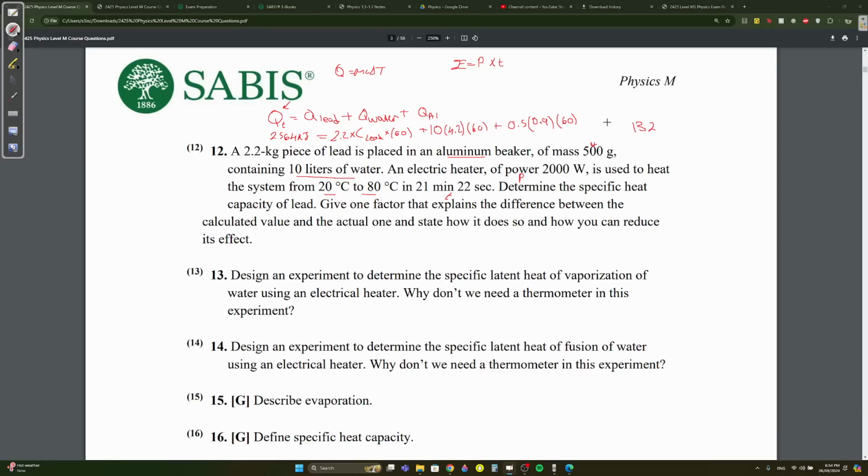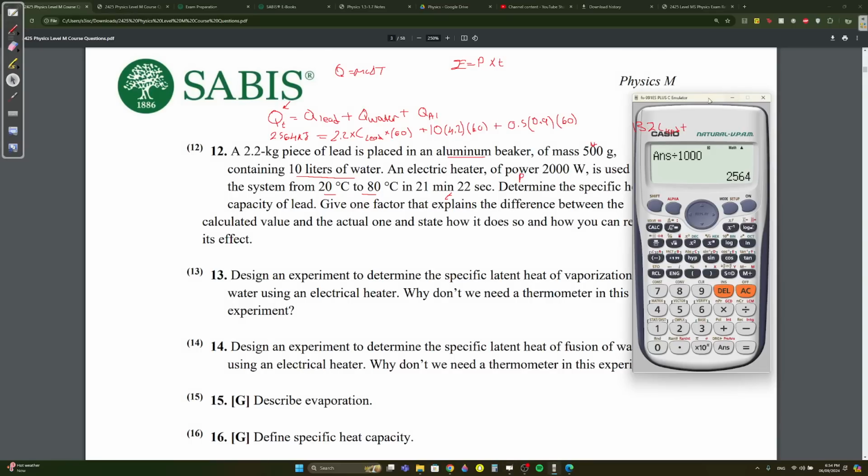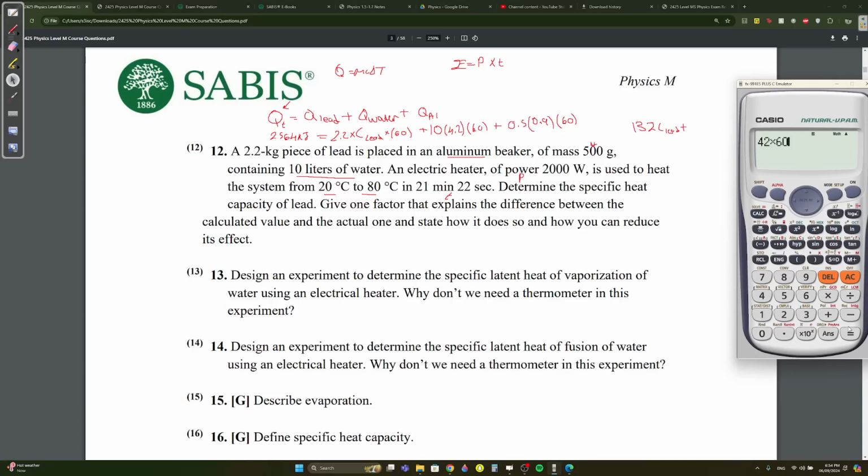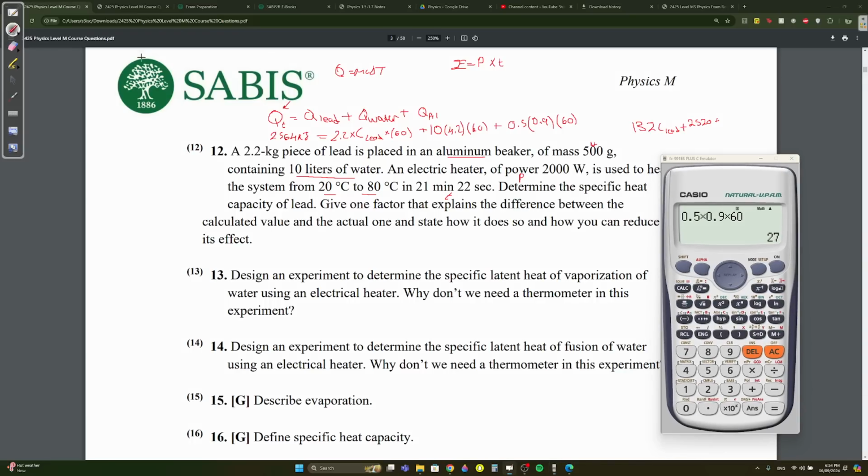So 132 times C lead. So 132 C lead plus here 42 times 60. I don't know how much is that. I'm gonna use a calculator. 42 times 60, 2520. Okay, plus 0.5 times 0.9 times 60, 27, equals the Q total, which is 2564.